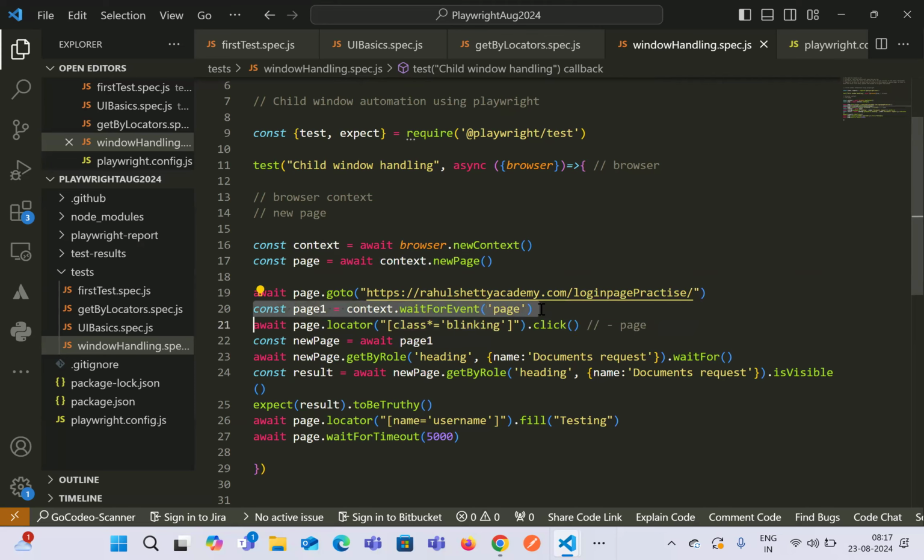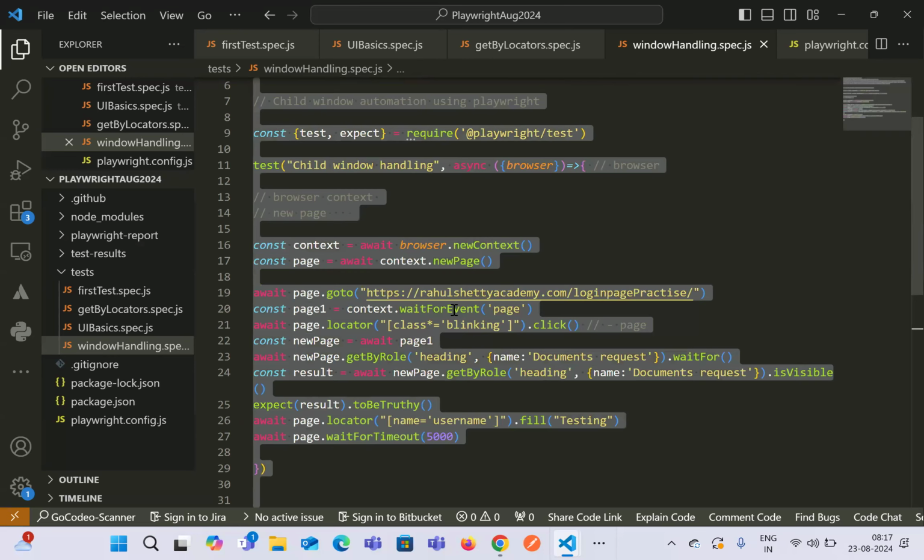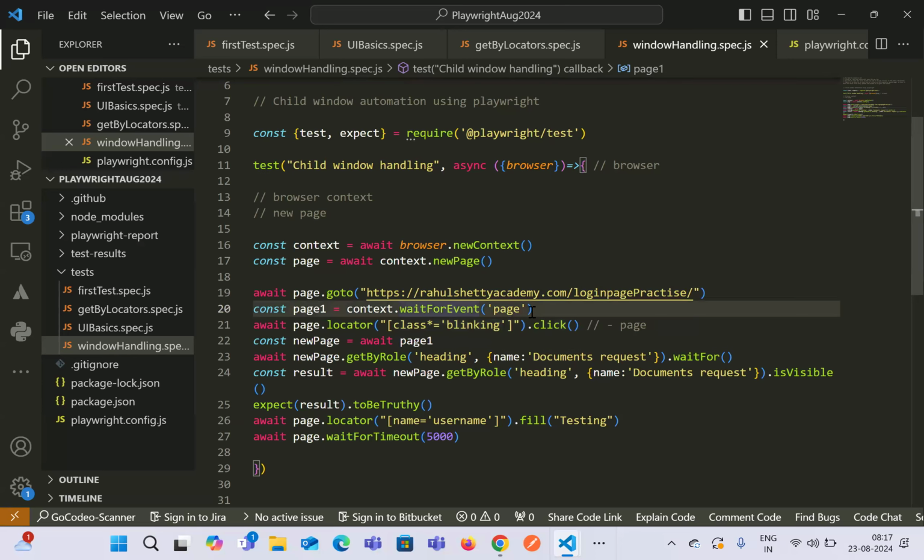It started at the first line of the execution, then it keeps on running till it finds the page event. That means this particular line will keep on running in the test script. All the await steps will run one by one, but this will always be running until it finds the page event, right?